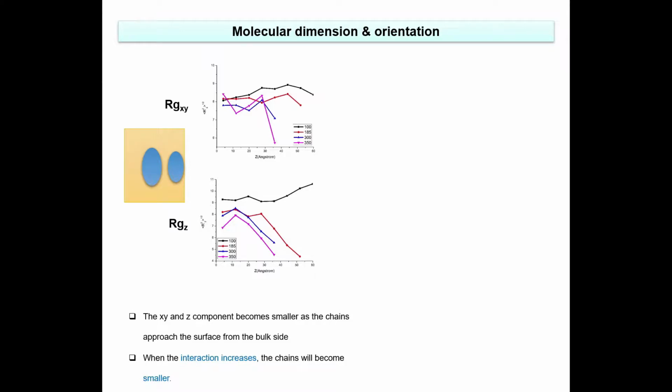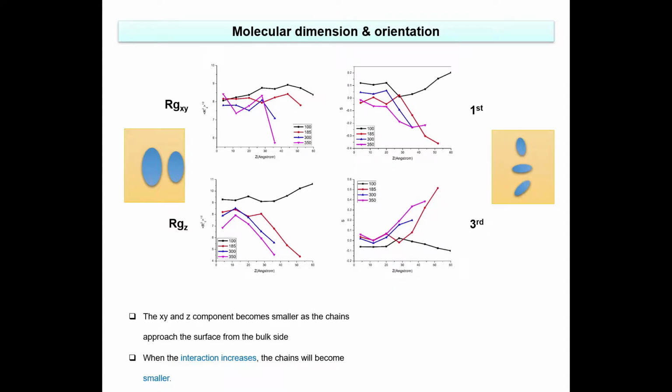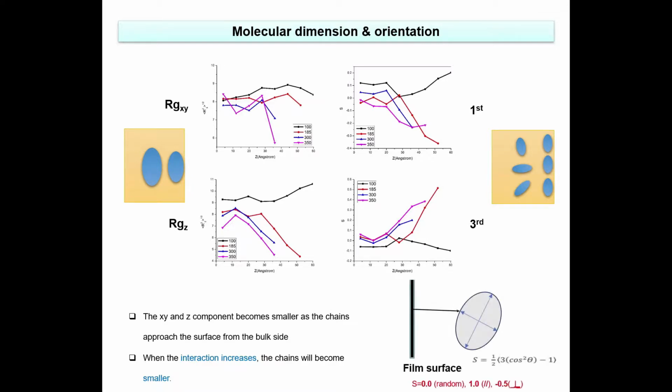For molecular orientation, we follow the anisotropic arrangement of the largest and smallest principal axes. Both exist randomly in the bulk region, whereas near the surface there is a strong tendency of the large principal axis to orient parallel to the surface and the smallest axis normal to surface. The stronger the bit interaction, the higher the anisotropic chain arrangement.